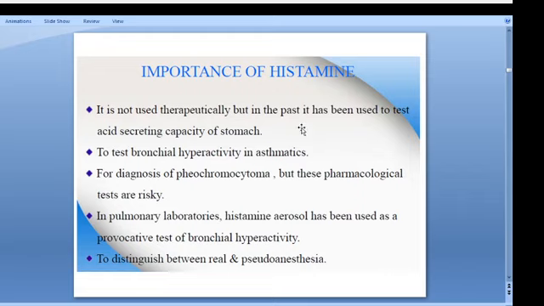And all these tests are very risky jobs, because if you are doing it for acid secreting capacity, you have to do gastric emptying, etc. This is all risky work. In pulmonary laboratory work also, histamine aerosol has been used as a provocative test for bronchial hyperactivity and to distinguish between real and pseudo asthma.